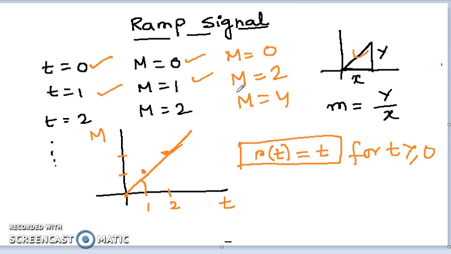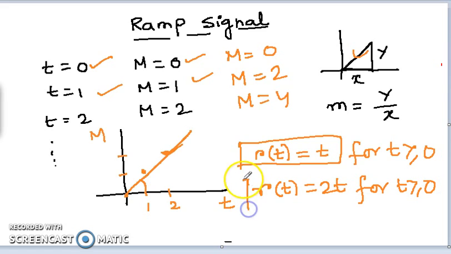If you write the expression of this signal, the magnitude is basically twice the time. So we can write that expression r(t) equal to 2t for t greater than or equal to 0.